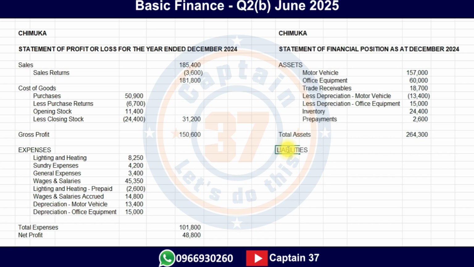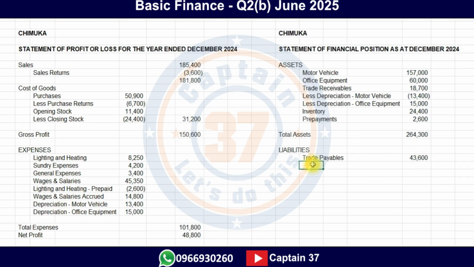Liabilities. In this particular case, we go back to the trial balance. We check what has been listed as a liability. We go through and we'll discover that we have trade payables. Trade payables are a liability. It means that we enjoy the service, but we're yet to pay for it. So we have to indicate that as a liability. And what's the value for trade payables? It is 43,600. All right. What else?